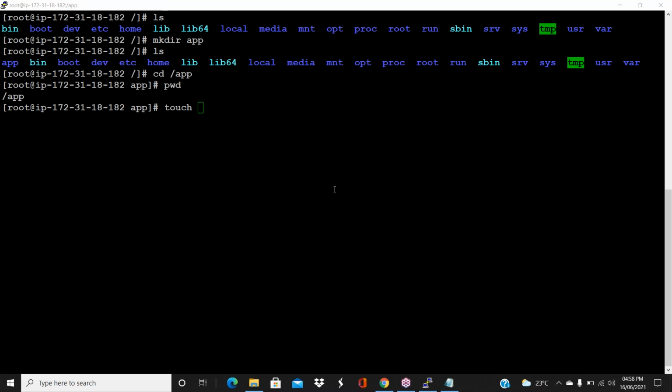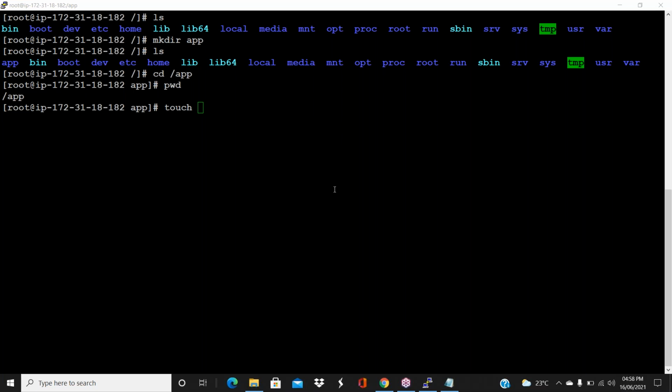Okay. So, for example, I want to create a file or folder under /app. You don't need to cd to that folder, guys. For example, I want to create under the tmp folder. So I can go there first, cd /tmp, then create a folder, or else without going there I can also create a file.